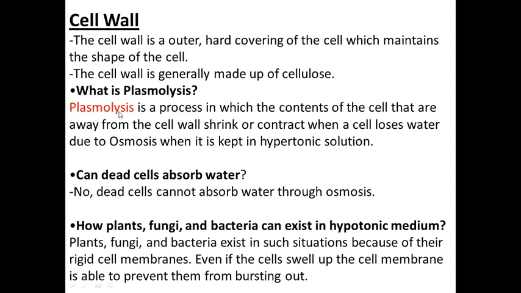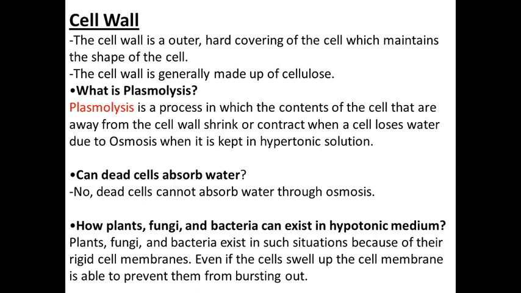Next, there is one process that happens with the cell wall, and that is plasmolysis. Now what is plasmolysis? In the previous session we learned three types of solutions: hypotonic, isotonic and hypertonic.